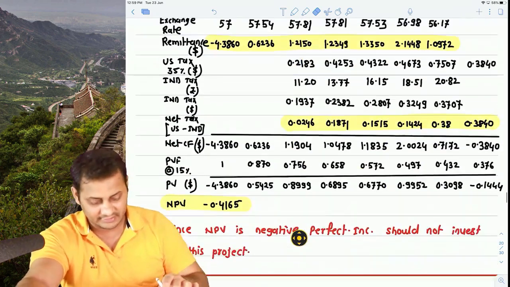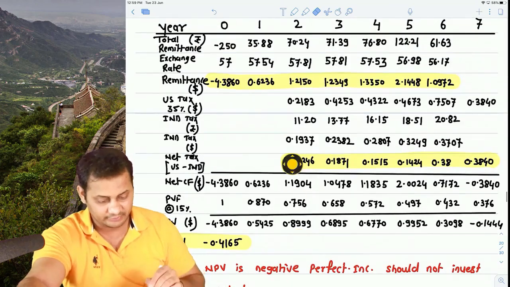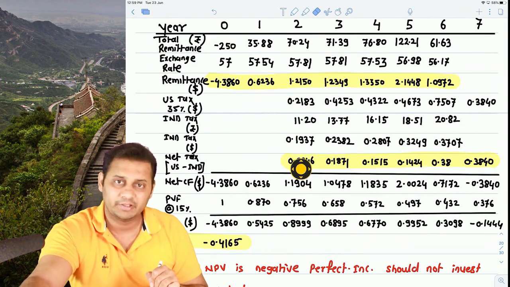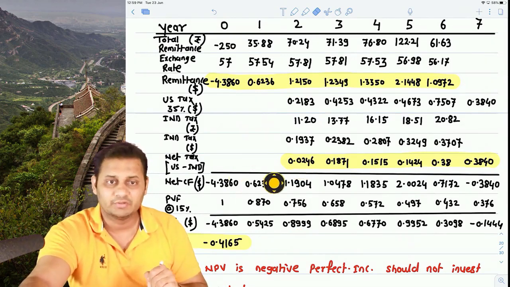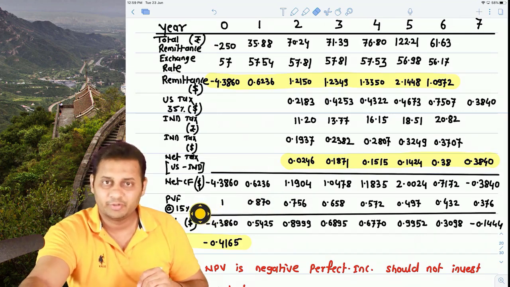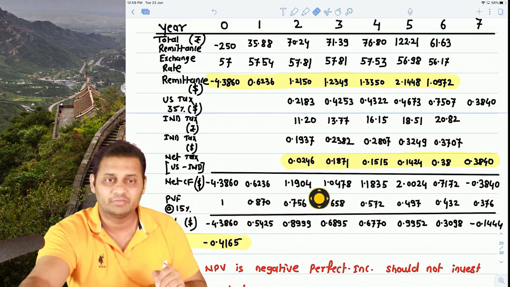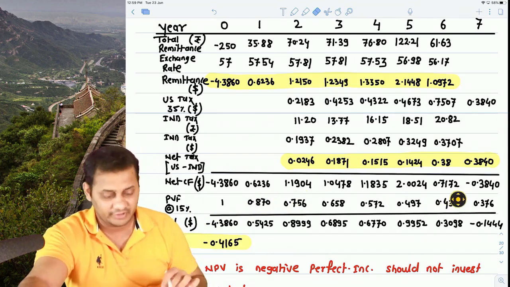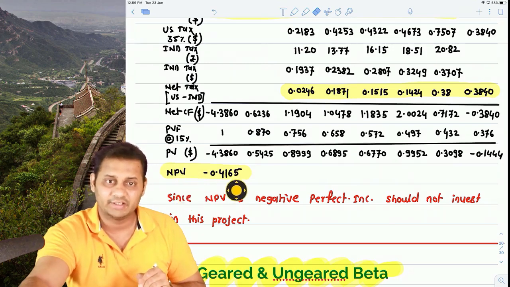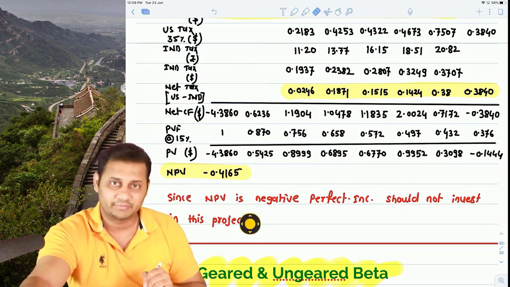Now let's take the net cash flow. Net cash flow is simple. This row, remittance in dollar minus the net tax payable in US. So this will become the cash flow. Then you take 15% as the rate because the question says this project is risky, so a higher discounting rate should be there. We took the present value factor with 15% and then we calculated the present value. This is NPV, which is negative, and hence the project should not be accepted.